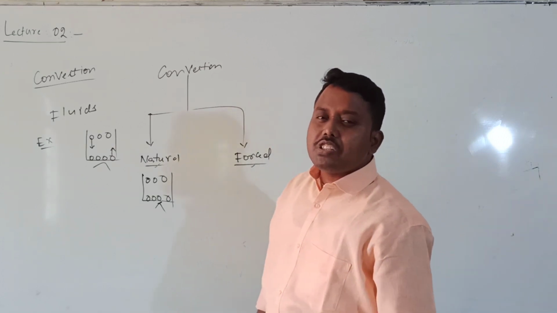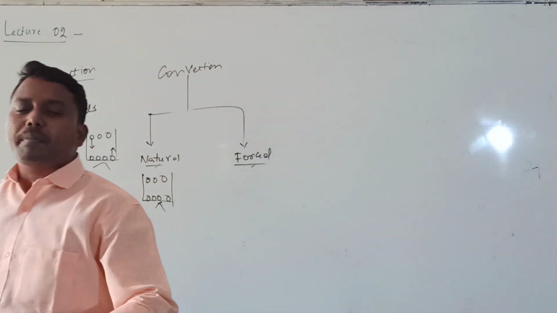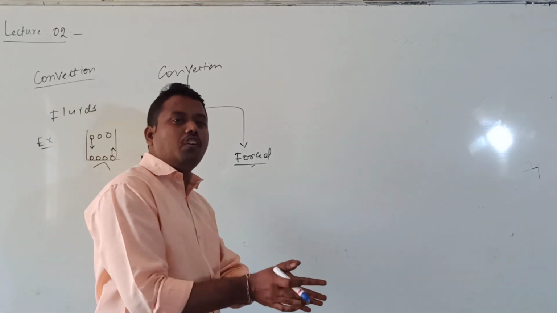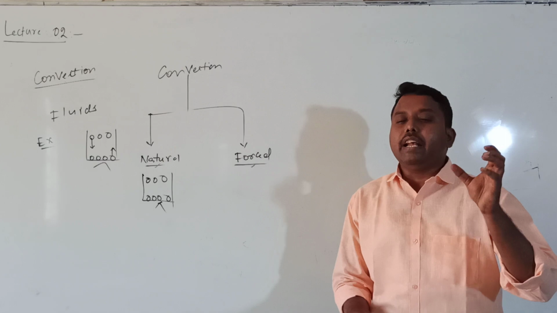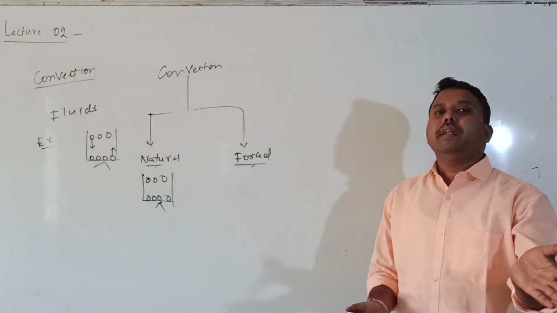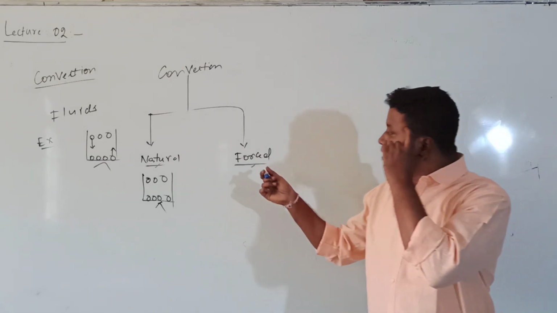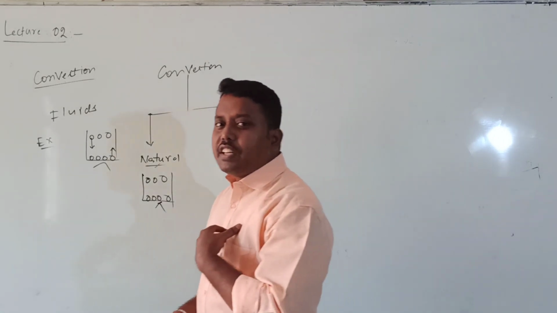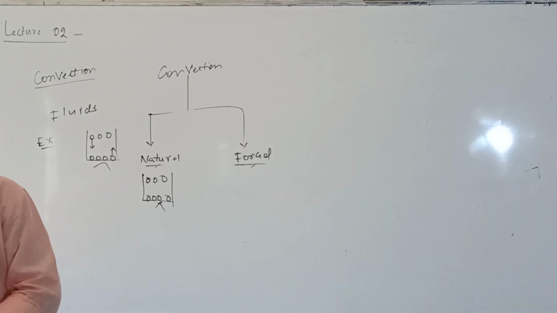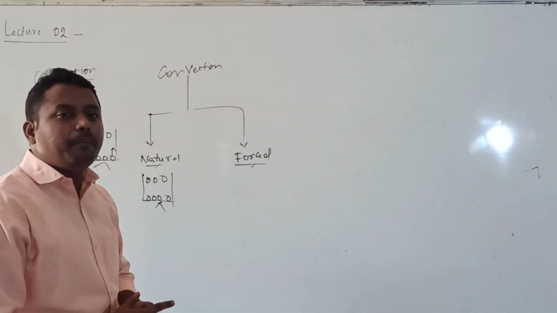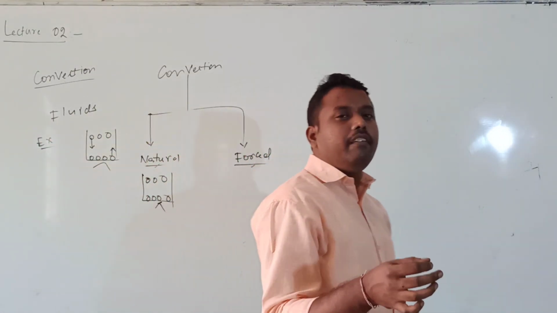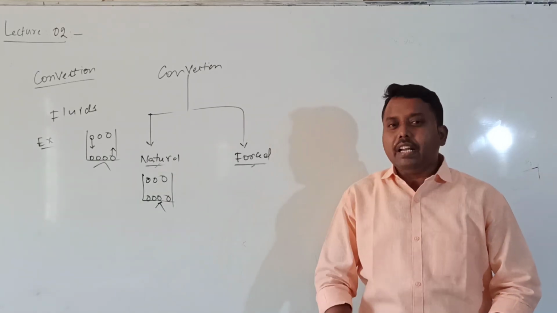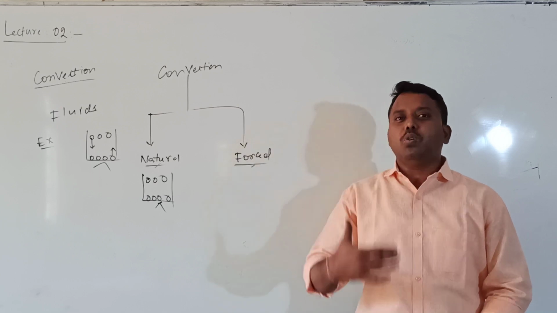In forced convection, by using some devices, like a pump or fan, we can make the particles of the fluid flow from one place to another. Such a convection is called forced convection. An example is our human body. Our body temperature is maintained by the pumping of blood.